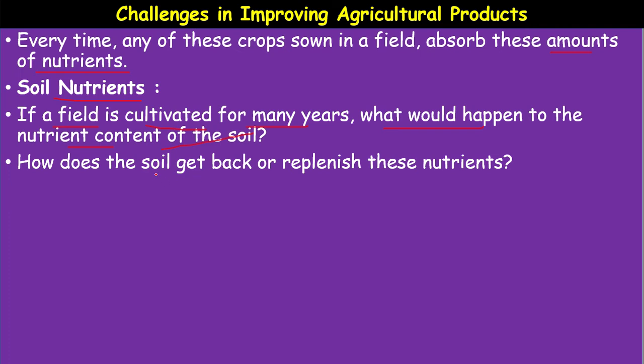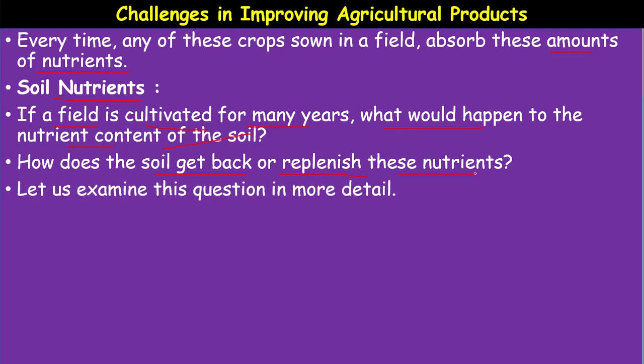How does the soil get back or replenish these nutrients? This is the question. Either the soil gets back its nutrients by natural process, by the putrefaction of substances by bacteria and other saprophytic organisms, or by adding them manually. Let us examine this question in more detail.